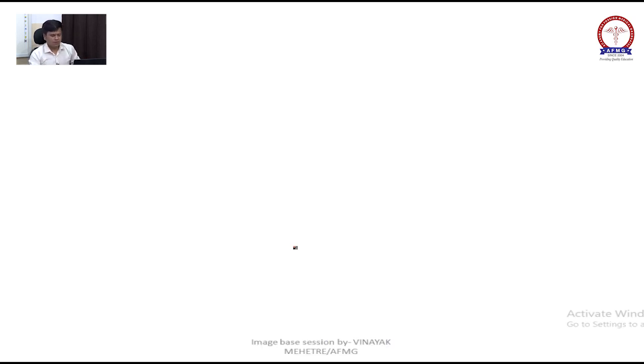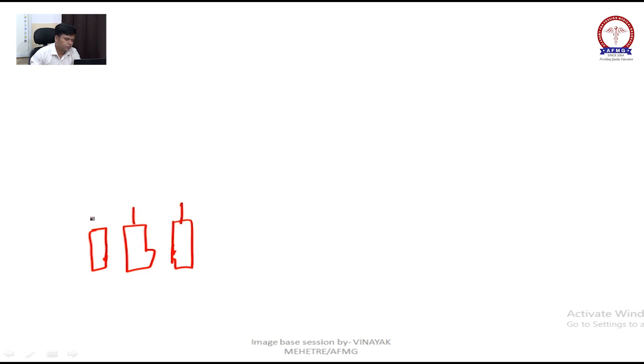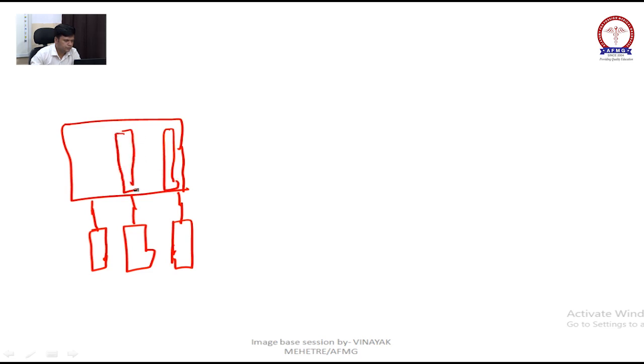There is one concept I want to tell you which will be cleared. Now see, there are different cylinders, right? They will be connected to the flow meter. This will be your flow meter, where they have different tubes, Thorpe's tubes.